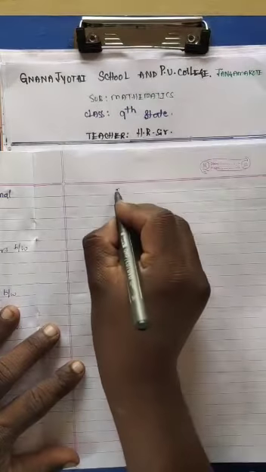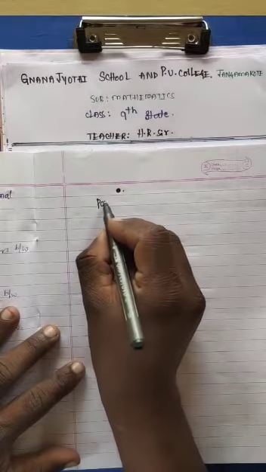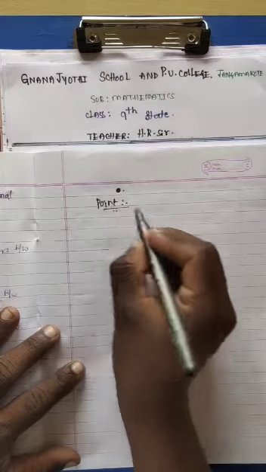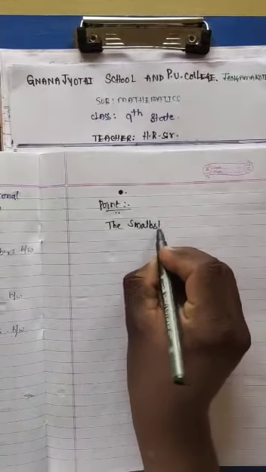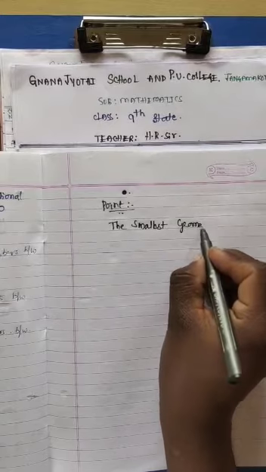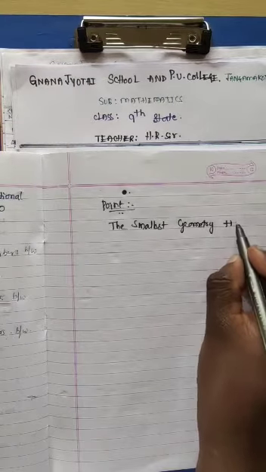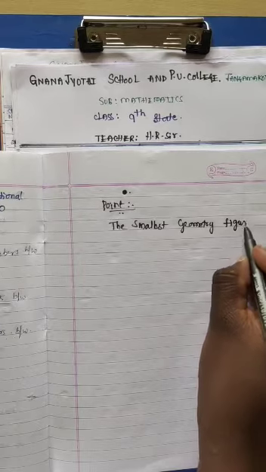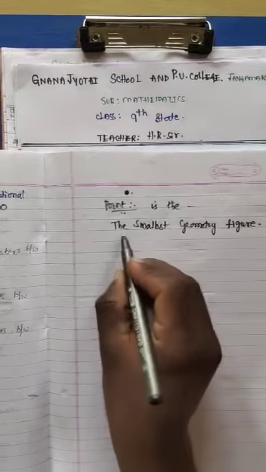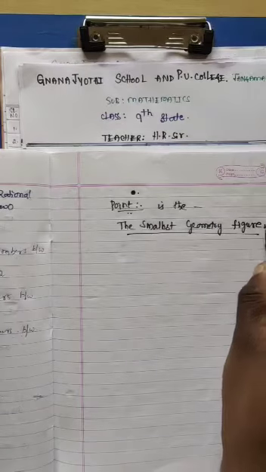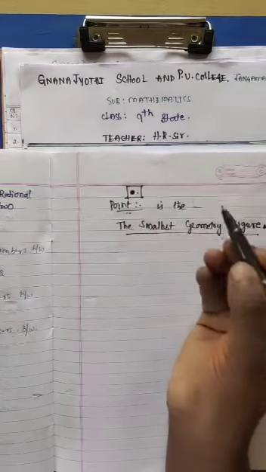See, this is a point; this is the representation of a point, the smallest geometrical figure. It can be denoted like this.